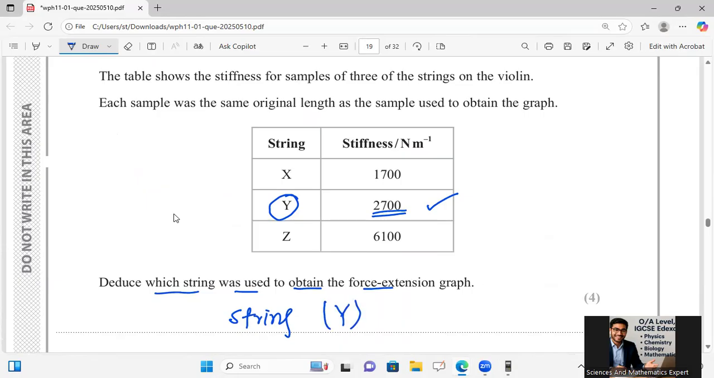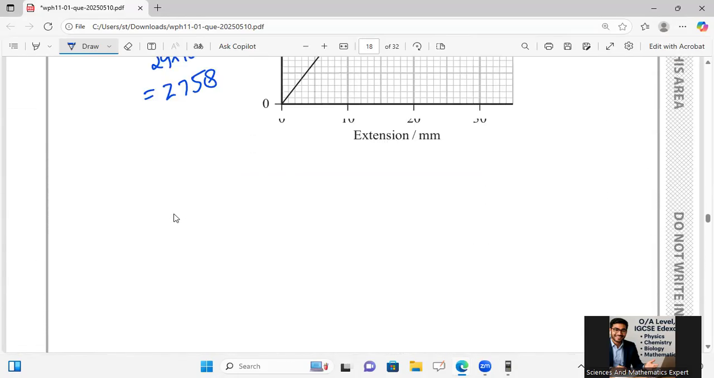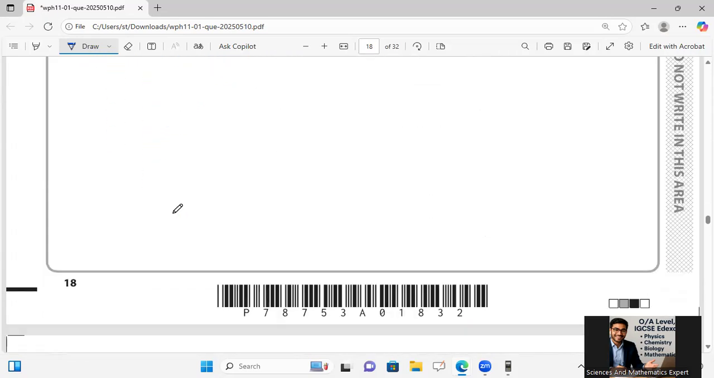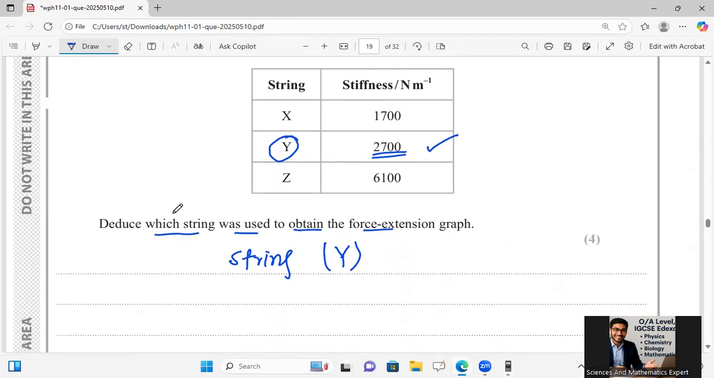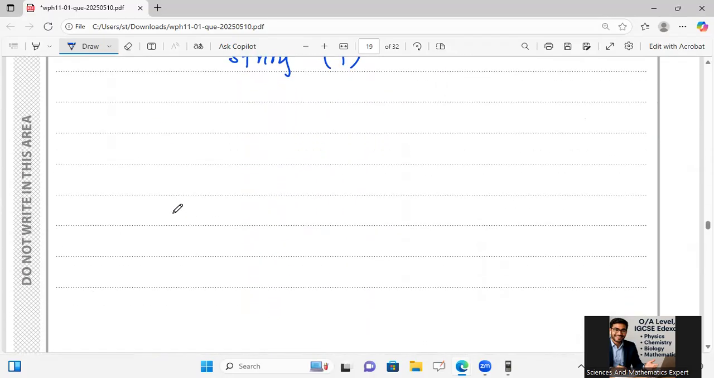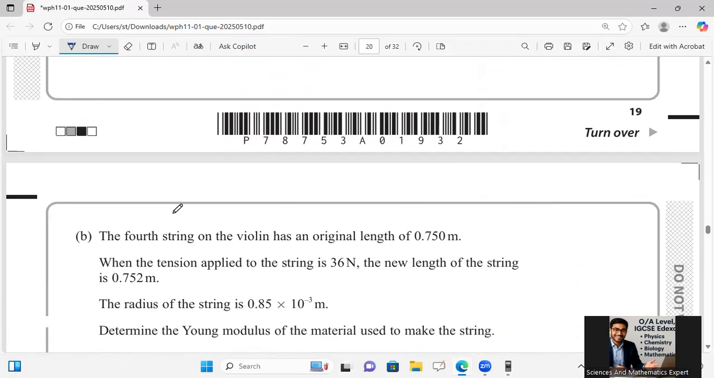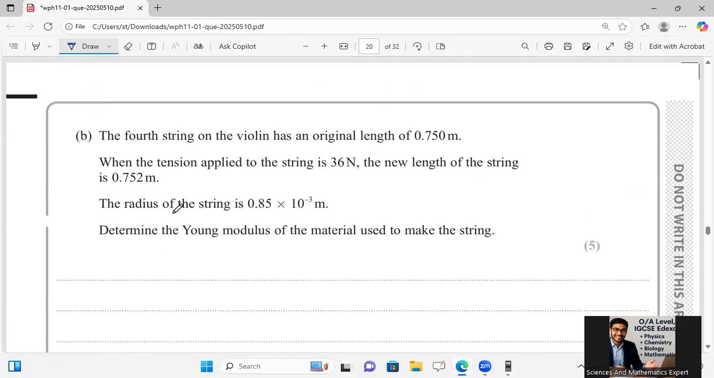So try to calculate the spring constant, or stiffness constant, which he has taken for the strings of violin. This was done for you. In the next part, he is saying the fourth string on the violin has an original length of 0.75 meter. When the tension of 36 Newton is applied on the string, the new length of the string is 0.752 meter. The radius of the string is given in this form.